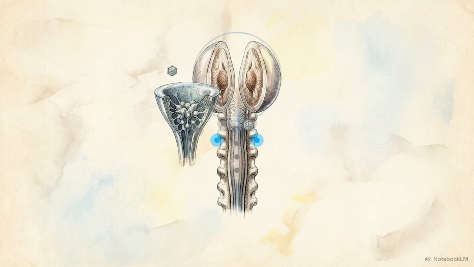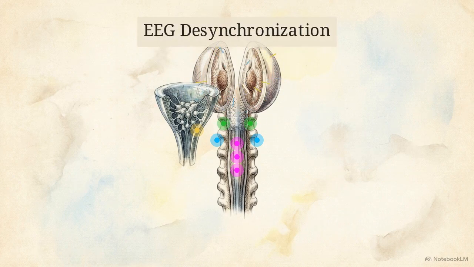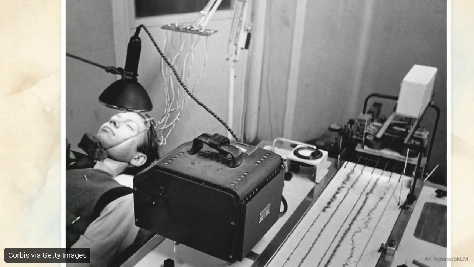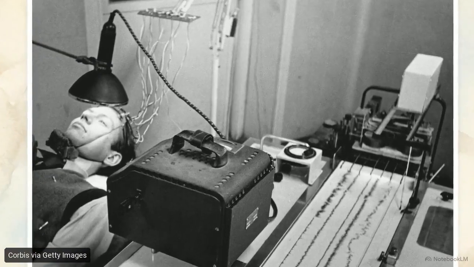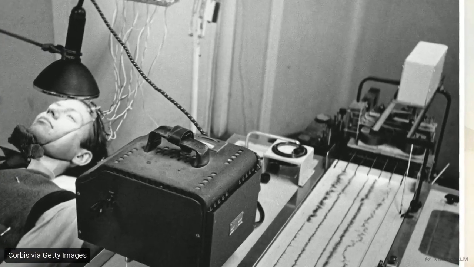The locus ceruleus releases norepinephrine across the cortex to enhance focus and wakefulness. The tuberomammillary nucleus serves as the primary source of histamine projections, vital for maintaining the alert state. And the pedunculopontine tegmentum releases acetylcholine to drive a process called EEG desynchronization. These high-frequency waking rhythms were first physically measured and documented during the early era of neurophysiology.